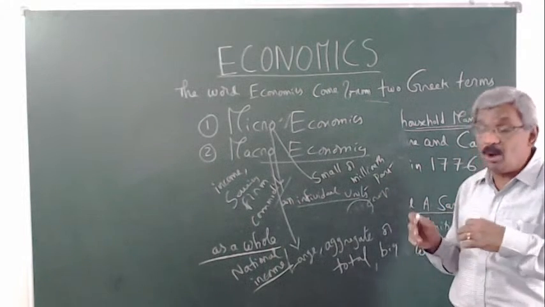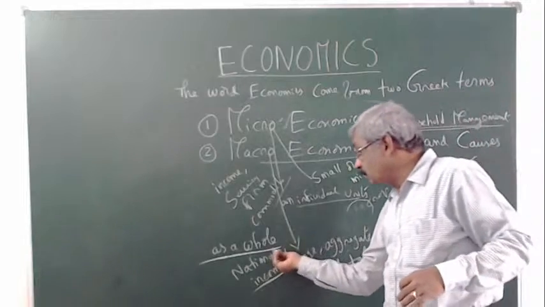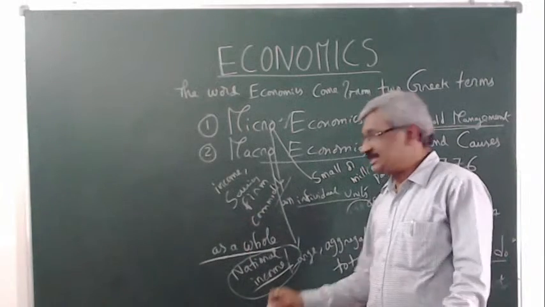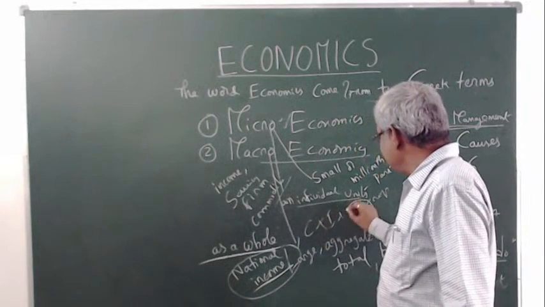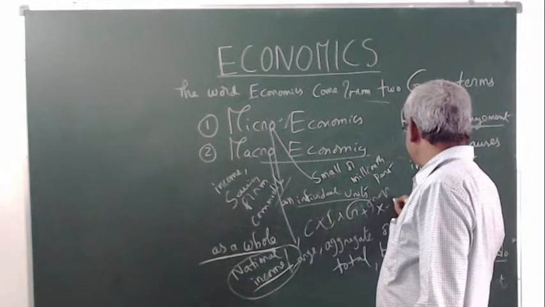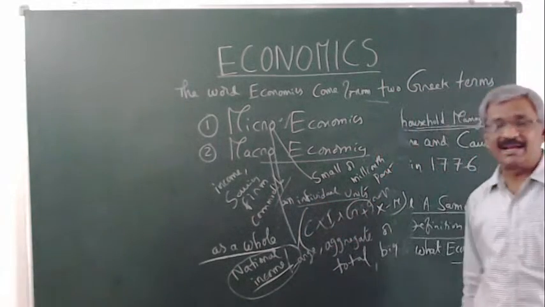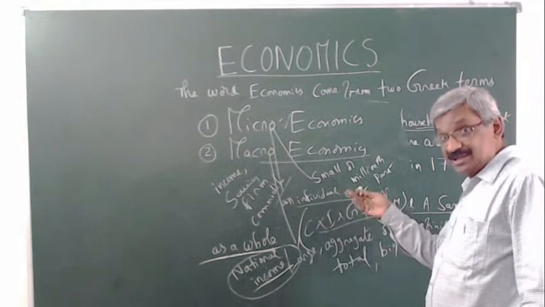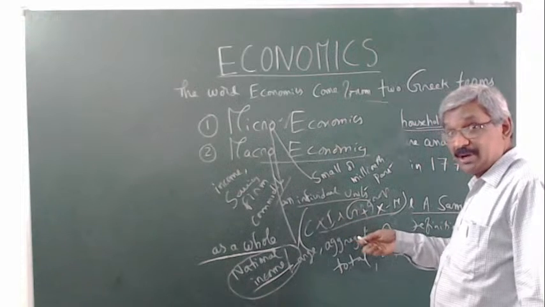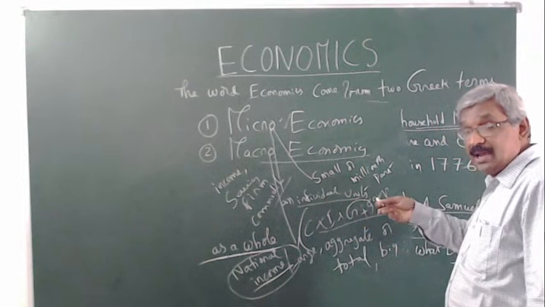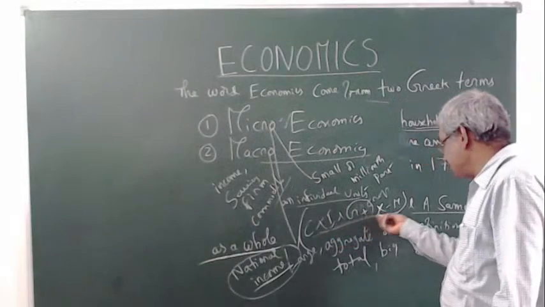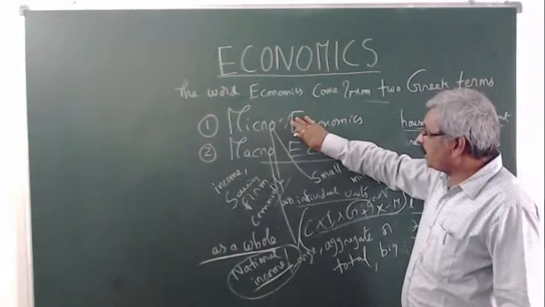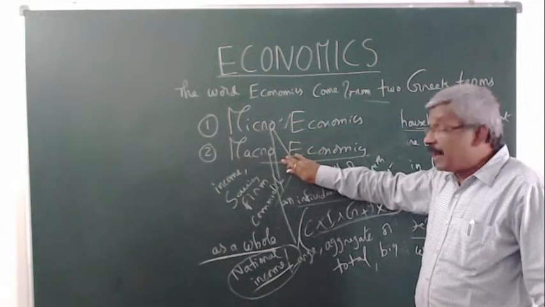But in macroeconomics, the total income of entire people is the national income. C plus I plus G plus X minus M, that is the gross national income. For net national income, in another class in the national income chapter, we will study C plus I plus G plus X minus M. Okay, so this is microeconomics and macroeconomics.